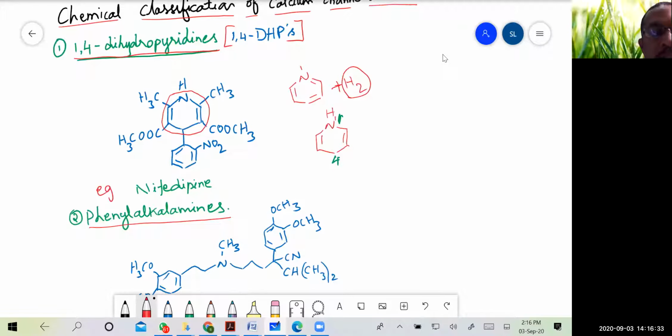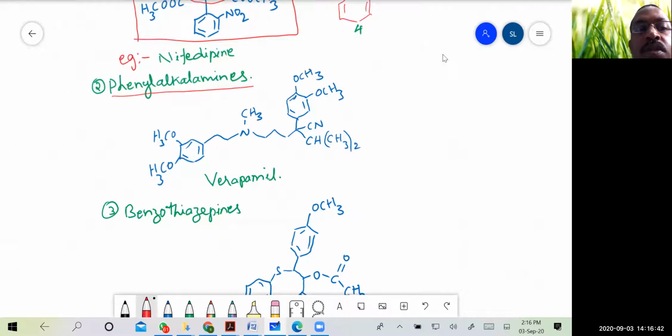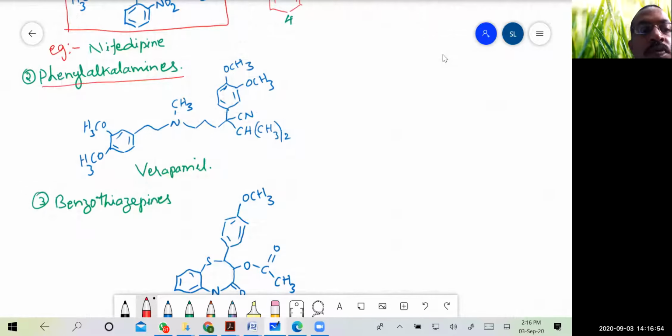So the example for the 1,4-dihydropyridine class is nifedipine. This is the full structure of nifedipine. And the second chemical class of calcium channel blockers are phenyl alkyl amines. So this is the structure of phenyl alkyl amines, and the example in this class is verapamil.